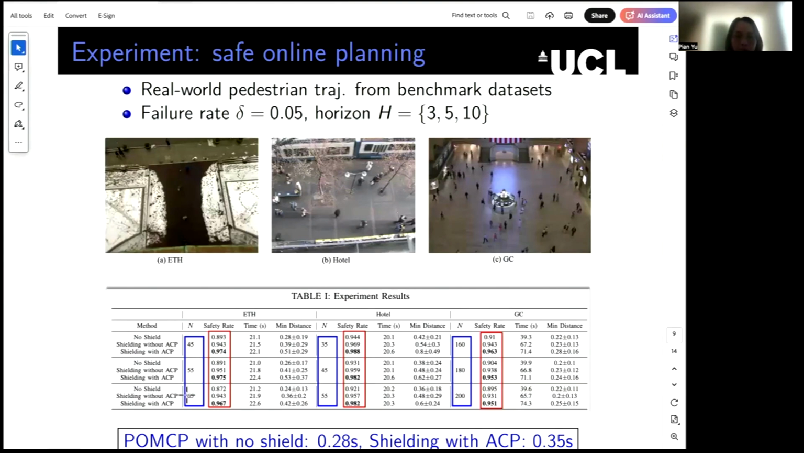Moreover, let's also have a look at this parameter m, which is the number of dynamic agents that we consider at the same time. And you can see that our algorithm can take into account hundreds of pedestrians at the same time without increasing too much of the computation time.